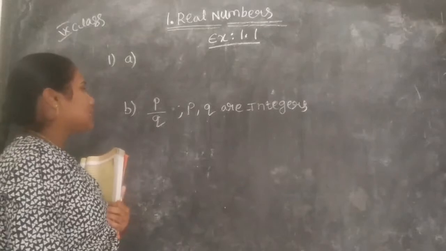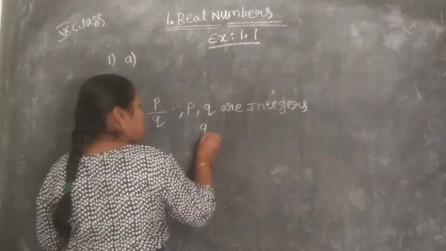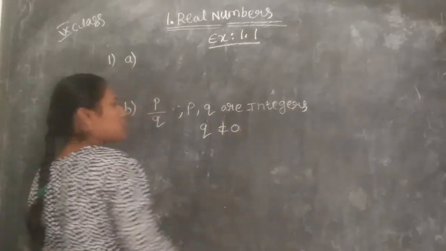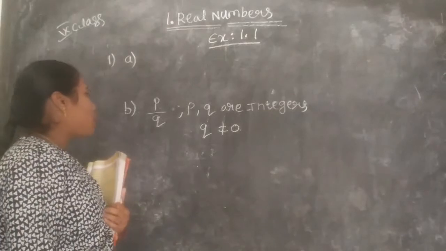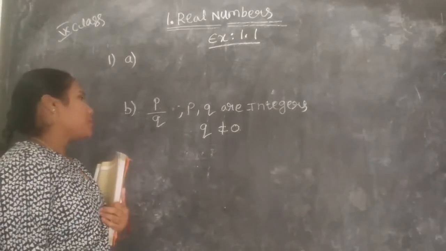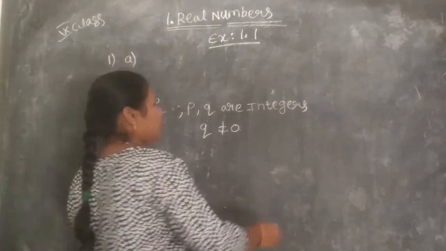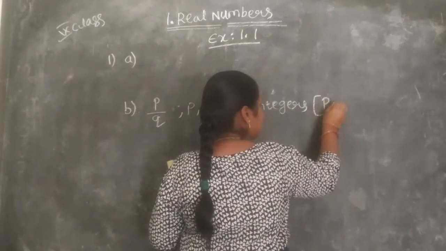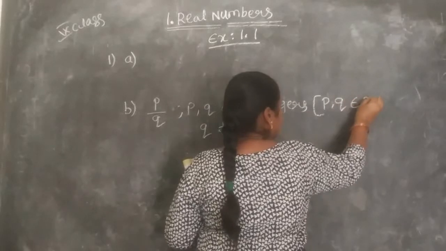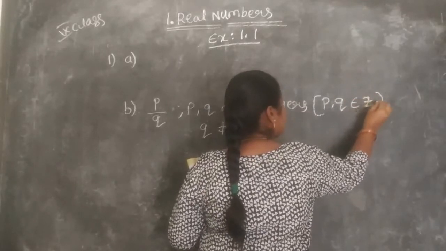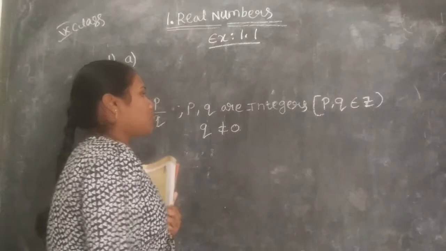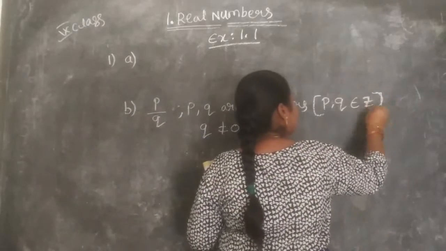P and Q are the integers, and then one more condition is there, Q not equal to 0. The form should be P by Q, P, Q are integers, and Q not equal to 0. So P, Q belongs to integers. Yes or no?